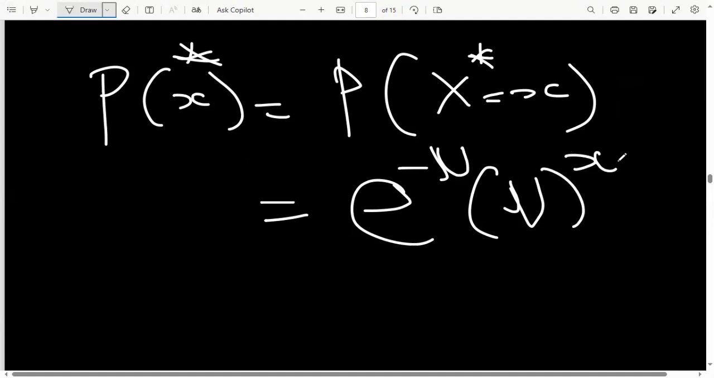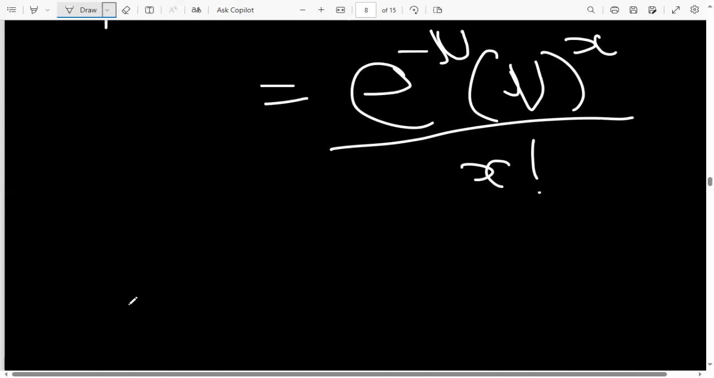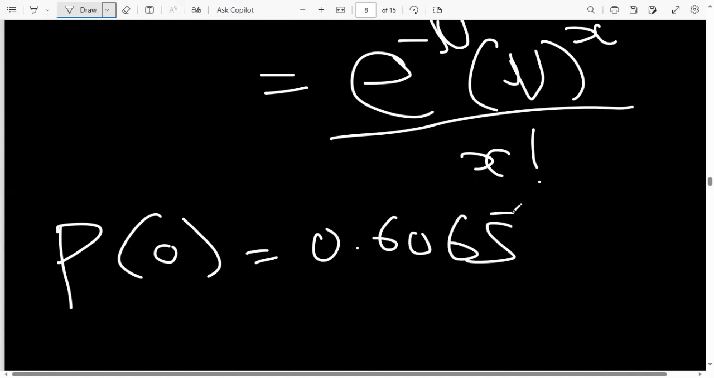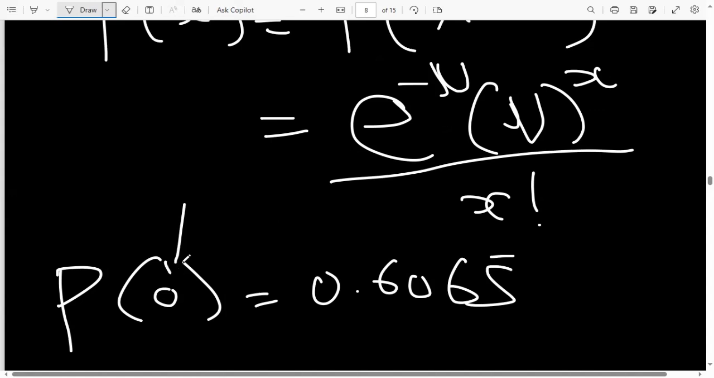This x is the random variable that will be changed. So if it's the probability of 1, where there's x, you put 1. Probability of 2, where there's x, you put 2. Then you divide all of this by x factorial. This is a very simple formula that you must know for the Poisson. Remember here you've been given that the probability of 0 is 0.6065. Just knowing the value of x and the probability, we'll be able to come up with this mu. So let's find the mu now.